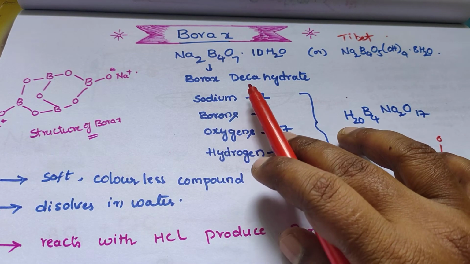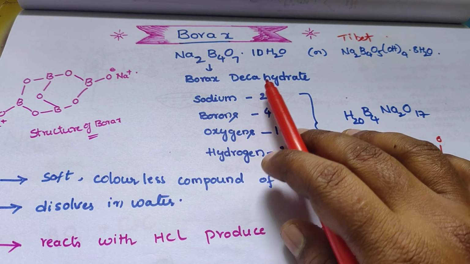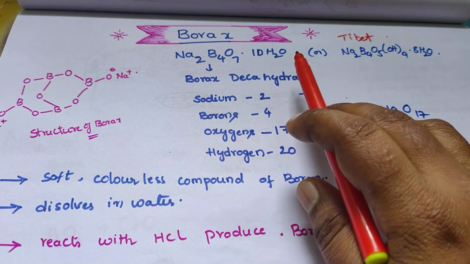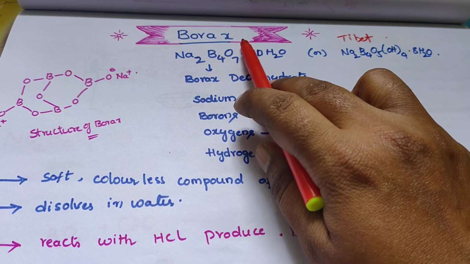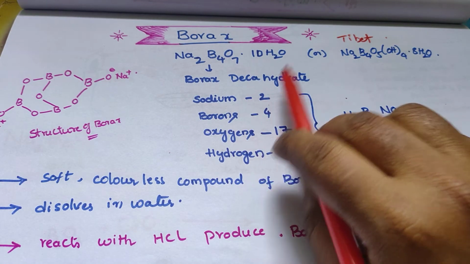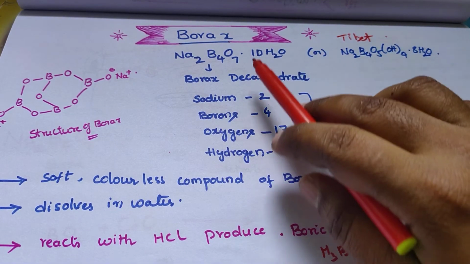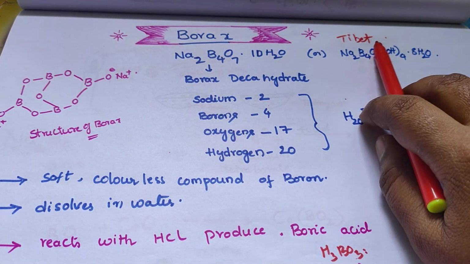Anhydrous, decahydrate salt, and sometimes a pentahydrate salt. Borax is the borax decahydrate or sodium tetraborate. Borax was first discovered in Tibet.